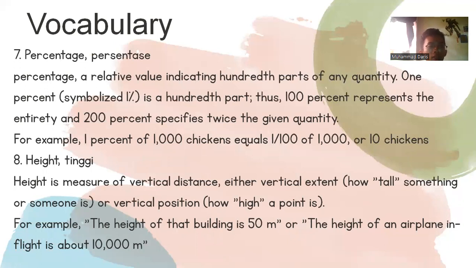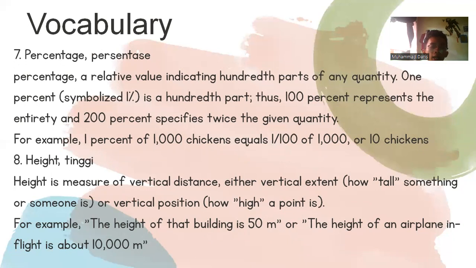Seventh is percentage, or persentase. Percentage is a relative value indicating a hundredth part of any quantity. 1% is a hundredth part, 100% represents the entirety, and 200% is twice the given quantity.